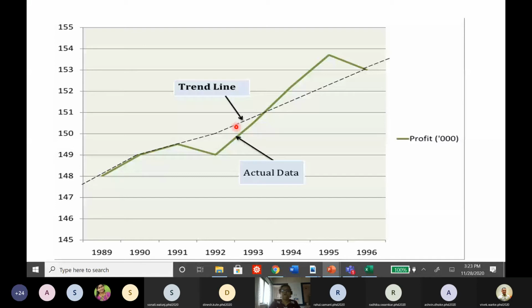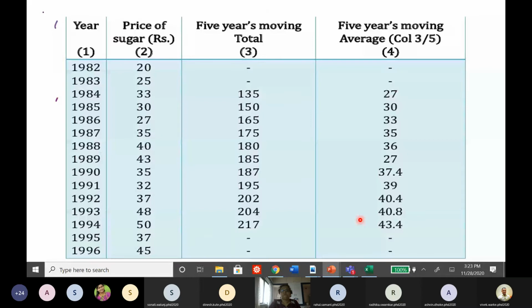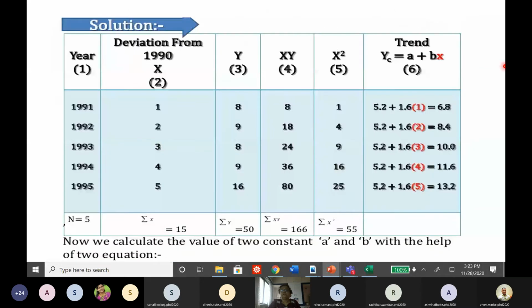So this deviation is there because we consider a straight line trend. If you consider a polynomial trend, somewhere you will see that the values are matching. So in this figure, don't assume that your values will be exactly the same. Here 6.8, this is 8.4, but here this is 8, but still it is 10. These are observed values and these are expected values. Now up to 5, we can calculate it as 13.2.